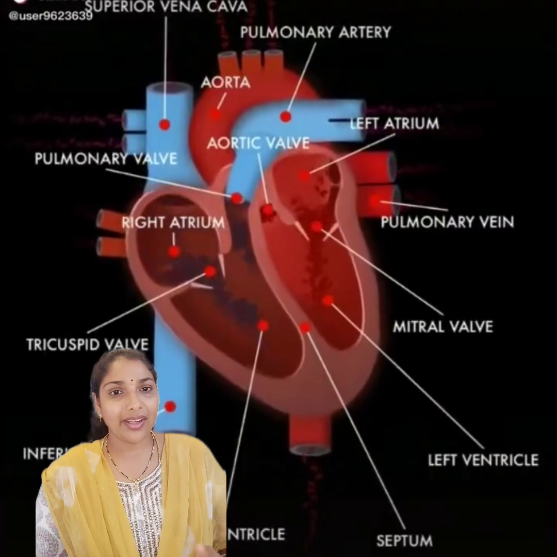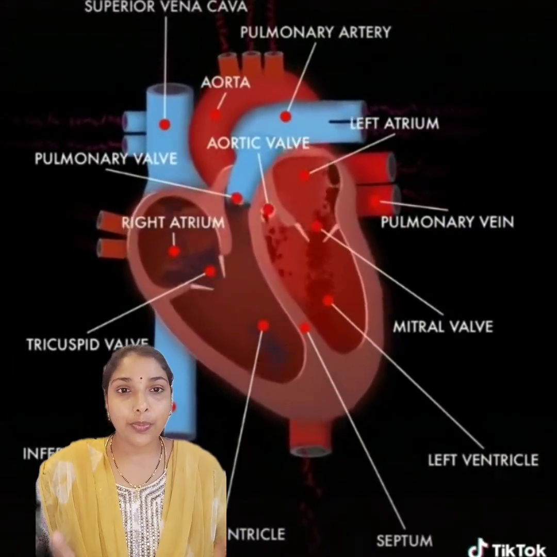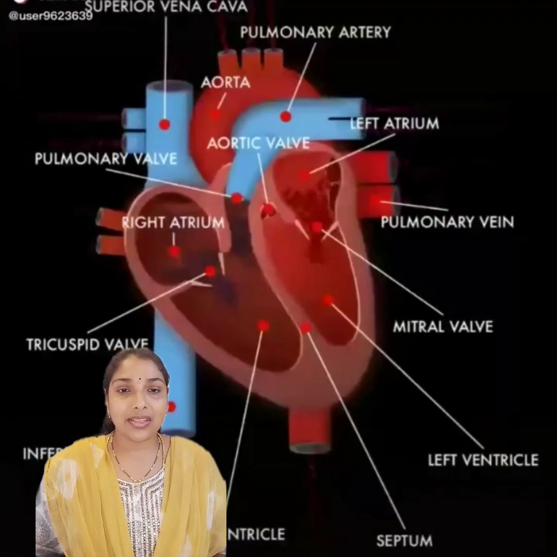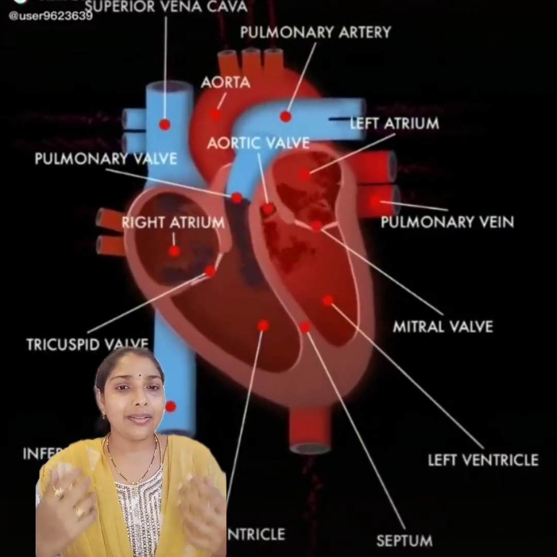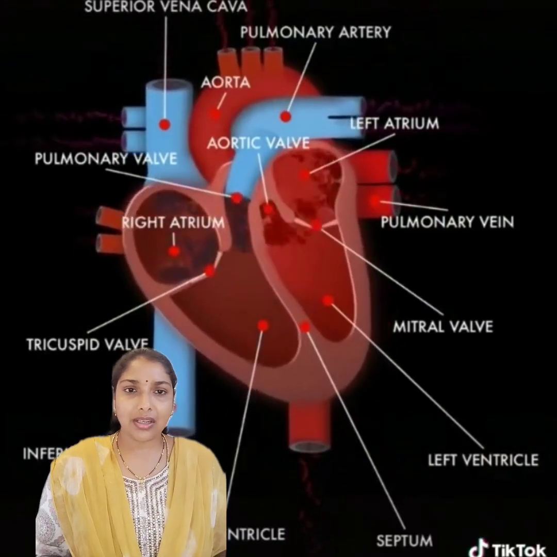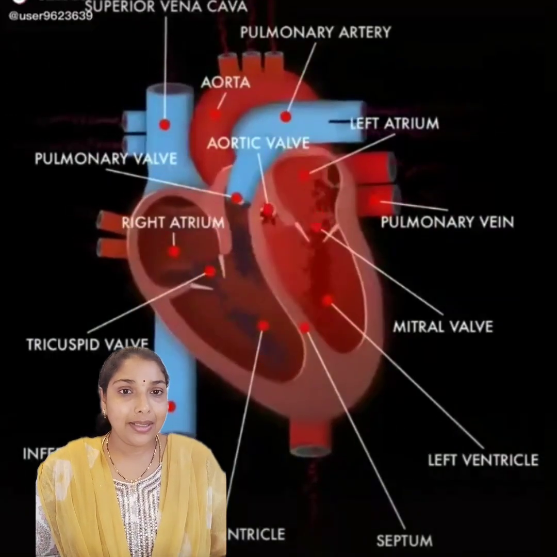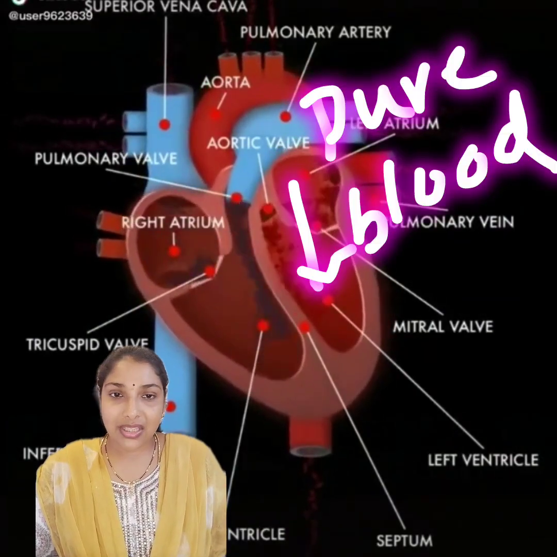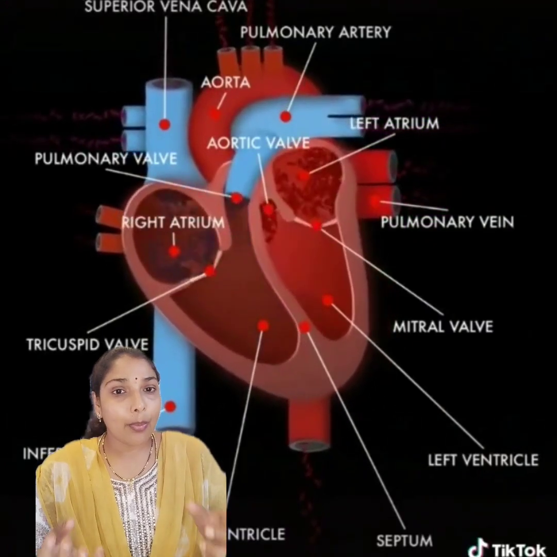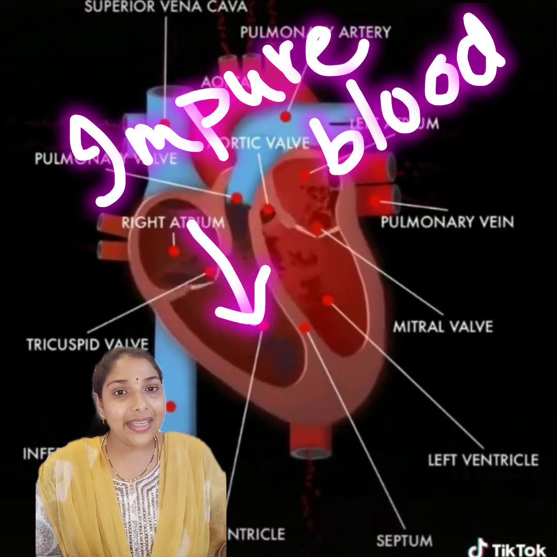So why are these auricles and ventricles separated from each other? There is a reason, so as to prevent the mixing of oxygenated and deoxygenated blood. What are oxygenated blood and deoxygenated blood? See, we know that our body flows with blood. But what is oxygenated? What is deoxygenated? What is pure blood and what is impure blood? Let us know. See, if the blood consists of rich amounts of oxygen, we call it pure blood or oxygenated blood. Whereas, if the blood consists of low amounts of oxygen, it is called impure blood or deoxygenated blood.